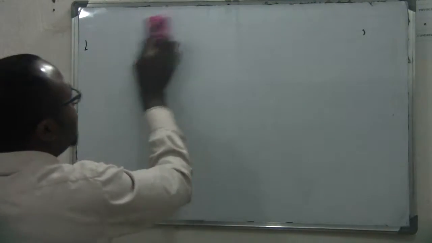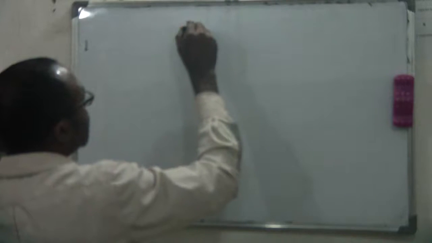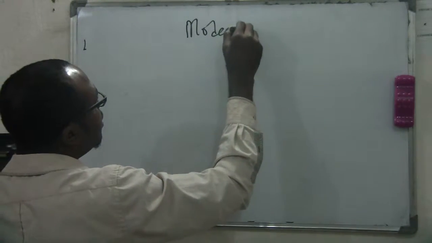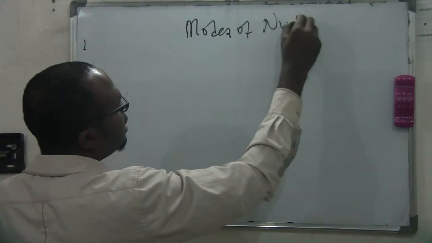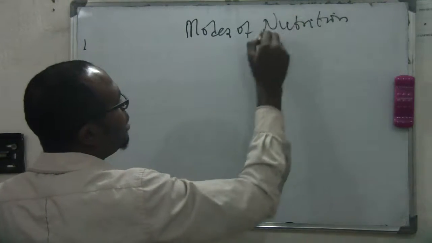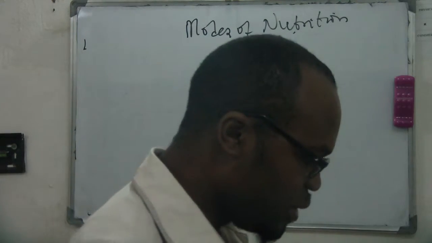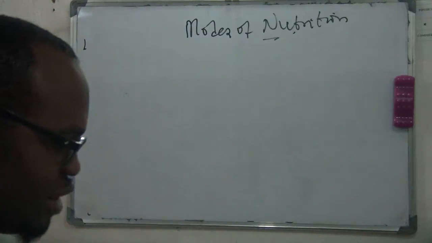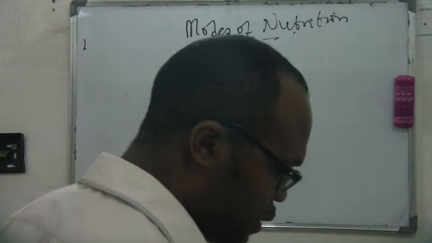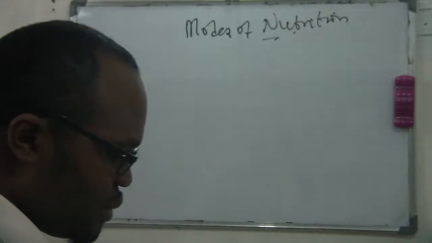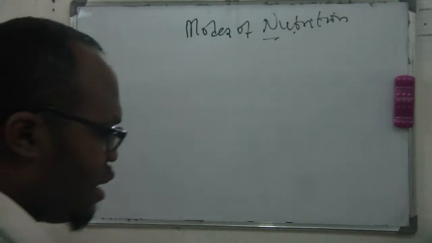So now we look at the modes of nutrition. I say mode of nutrition, what does it mean? The way through which that particular organism feeds, is it not? So what are the modes of nutrition that we have? We have what we call autotrophic nutrition.